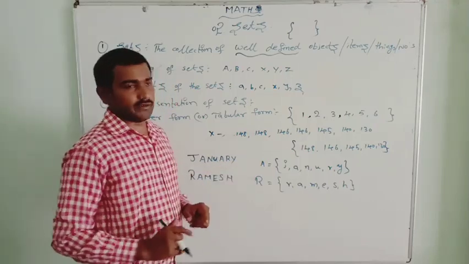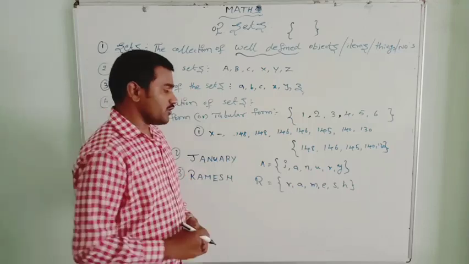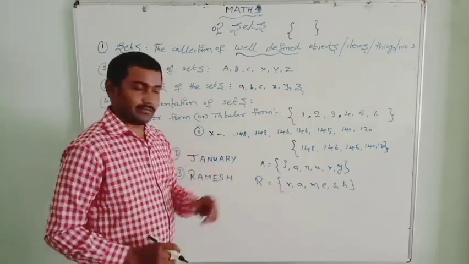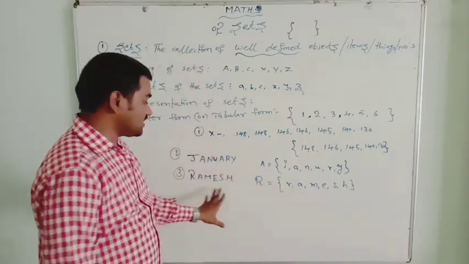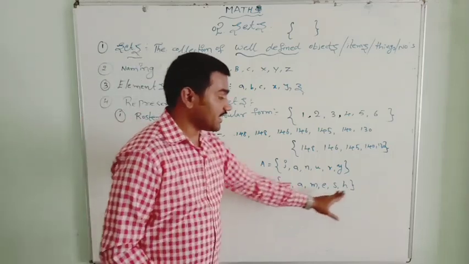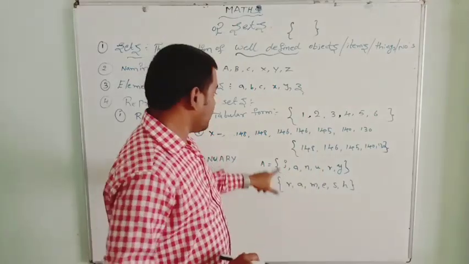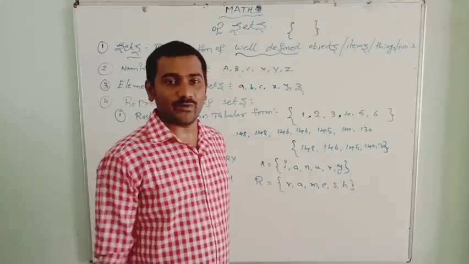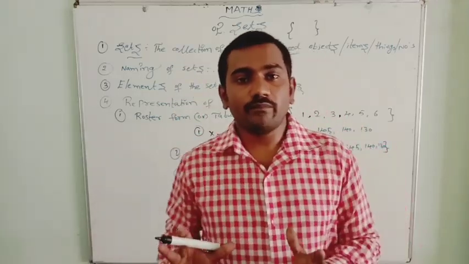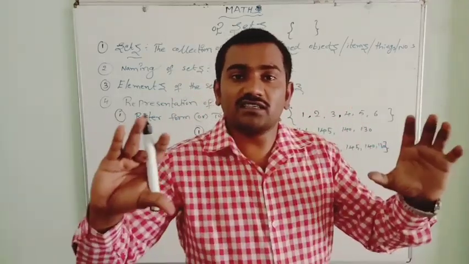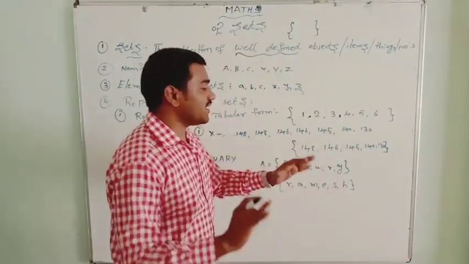So you may get a doubt here. This is the first example, the second example, the third example. You may not get any doubt in the third example, because whatever my name is, I represented these letters in the curly bracket, and every element is separated by a comma. There is no doubt there. With these two, you may have a little doubt. Simple: in the roster form, the order of the elements is not necessary.